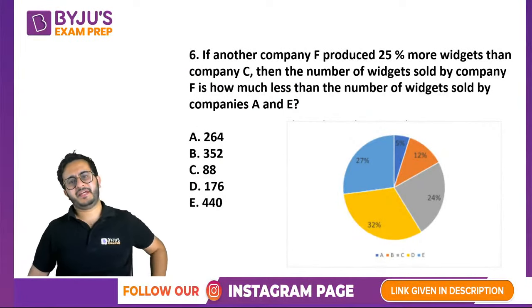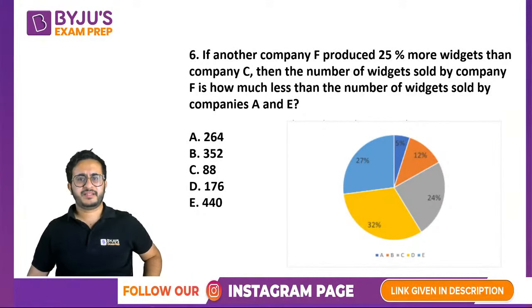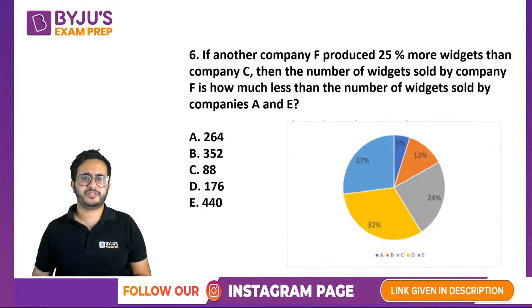If another company F produced 25% more widgets than company C, then the number of widgets sold by company F is how much less than the number of widgets sold by companies A and E? So F is 25% more than company C. So I have to tell the number of widgets sold by company F is how much less than A and E together. Total was given to us as 8800.